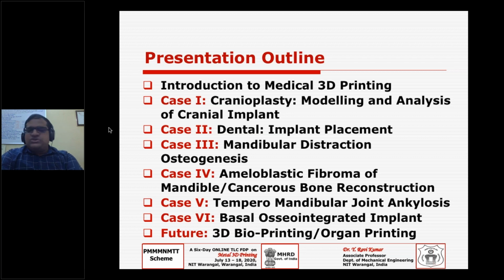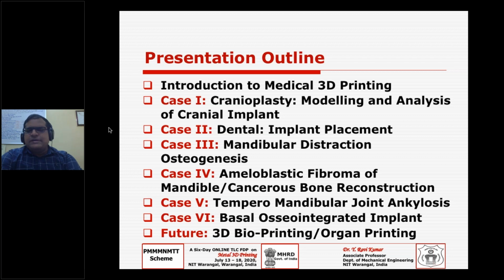The specialist who works on the cranium bone is called a craniofacial surgeon. The person who works on the lower jaw, the mandible, and the upper jaw, the maxilla, is called, of course, oral, as you know, inside the mouth. Sometimes you will call it a dental doctor also.